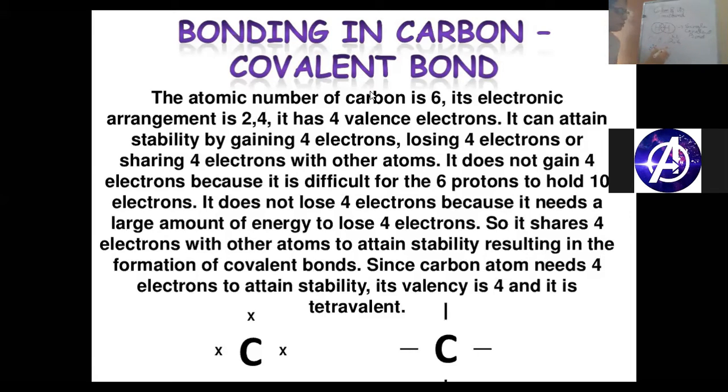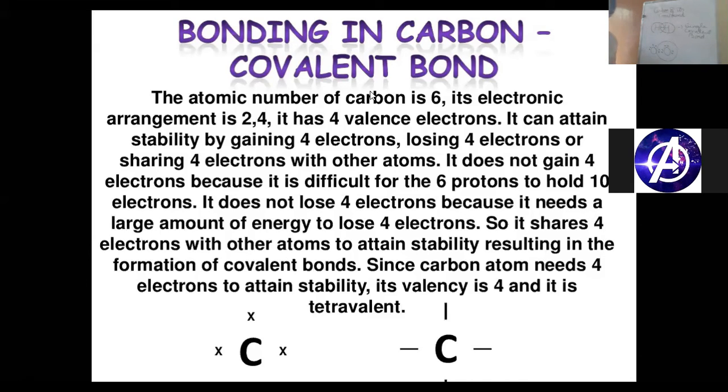It will tend to share 2 electrons with one more oxygen atom, so that both atoms of oxygen will become stable, because the shared pair will be counted towards both the atoms, right? In this way they will form the covalent bond and will try to achieve stability.